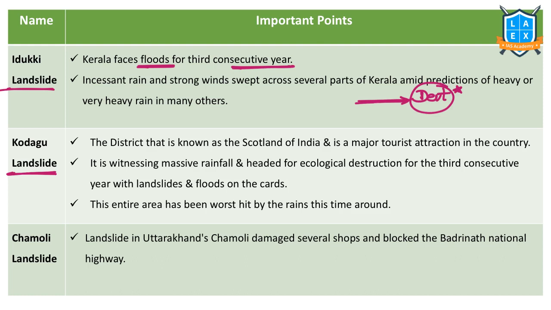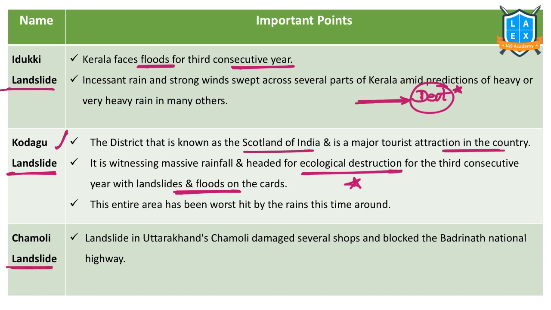Kodagu is a place in Karnataka. This is called the Scotland of India. It is one of the major tourist attractions. This is also part of the Western Ghats region, and because of heavy tourist activity, it has led to ecological destruction, and due to the heavy rainfall and flooding, this region recently has experienced a heavy landslide.